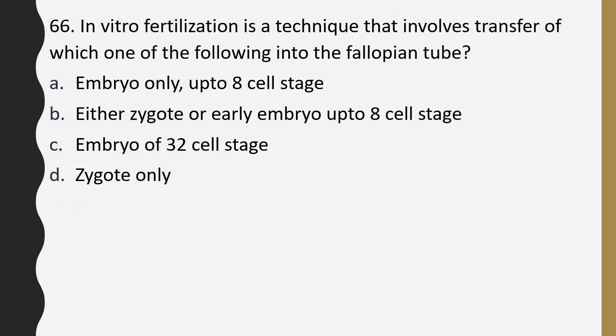Question number 66. In vitro fertilization is a technique that involves transfer of which one of the following into the fallopian tube? Embryo up to 8 cell stage, either zygote or early embryo up to 8 cell stage, embryo of 32 cell stage, zygote only. Correct answer is option B, either zygote or early embryo up to 8 cell stage.